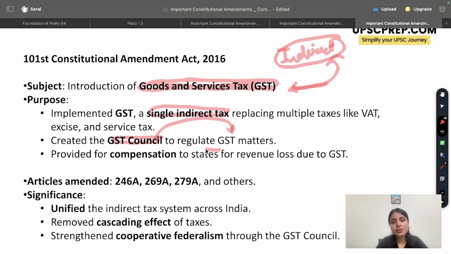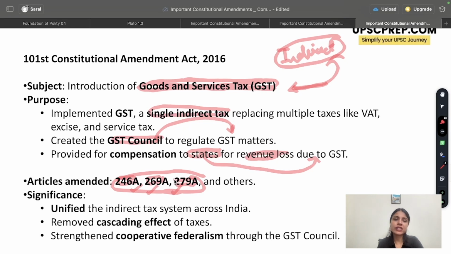See, since the states were agreeing for the implementation of GST and some of these taxes were imposed by the state, so they were beneficiaries of it, this was leading to some revenue losses. So it was decided that a compensation mechanism would be decided so that these losses could be covered up. For this, remember, there was amendment to Article 246A, 269A and 279A. You don't need to go into the details of these articles, but it is super important to memorize them. You can get a question around it. So 246A, 269A and 279A.